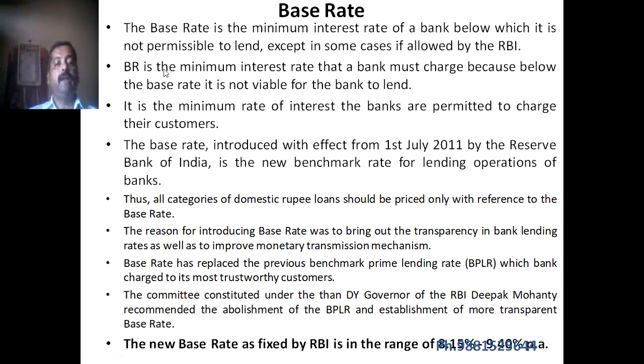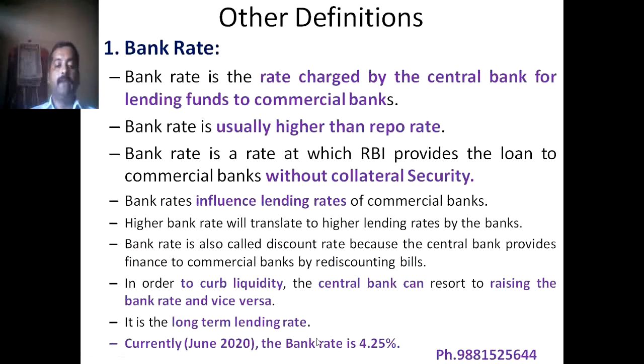So base rate is the minimum interest rate that a bank must charge, because below the base rate it is not possible for the bank to give a loan. Say here the bank rate is 4.25% and the commercial bank adds an interest rate of 1.75%. So it will be 6%.